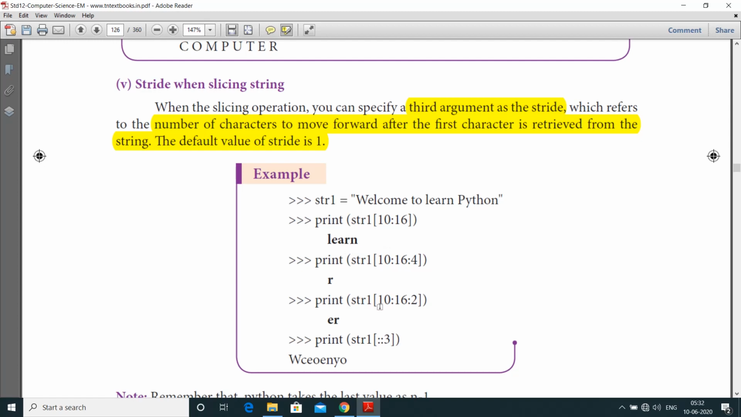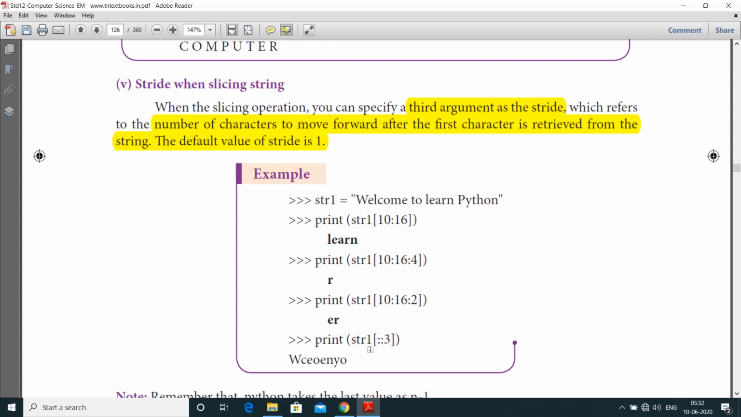And next one is str1 of 10 to 16 to 2. So just leave the first, so second value is e. Next, after leaving that value, next value is r. So here just print the values er.